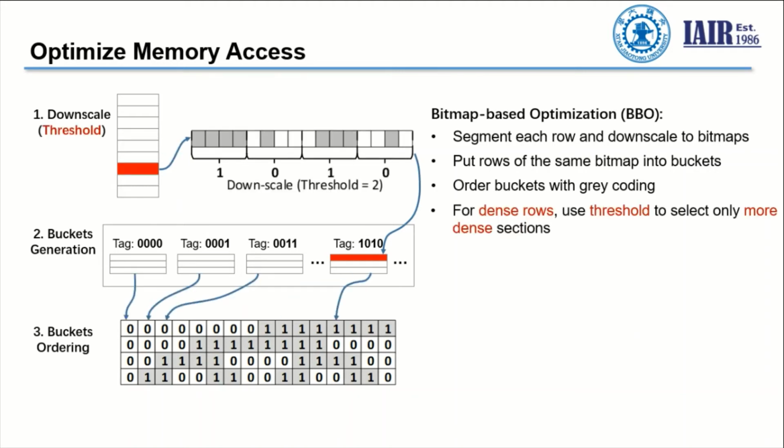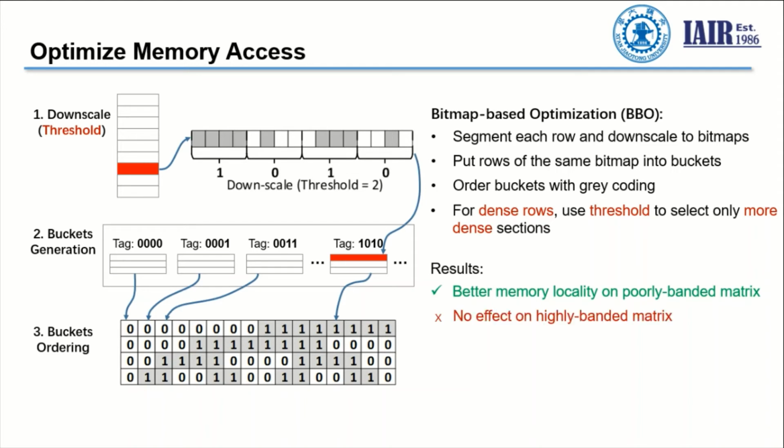In this method, we also consider the dense rows, where most of the bitmap may be 1. In this case, we use a threshold to select only the more dense sections, as shown in this picture. As a result, we have better memory locality on the poorly banded matrix, but we have no effect on the highly banded matrix, because for such a matrix, it's better to go with its original structure.